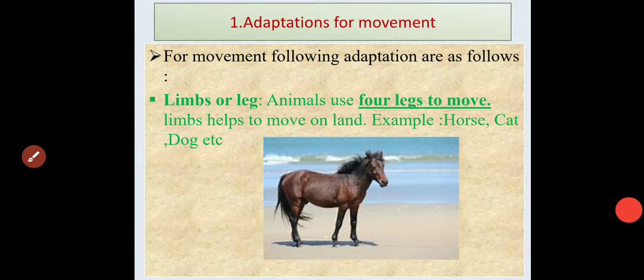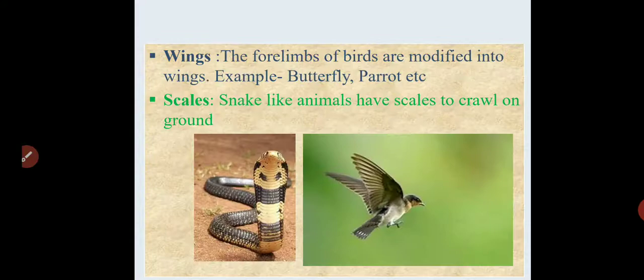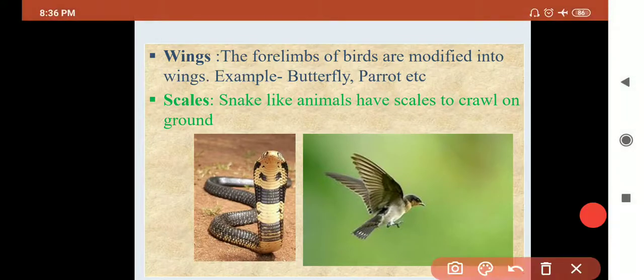See, first one is limbs or legs, second is fins, third is web feet, then the fourth point is wings. Are we able to fly? No, we are not able to fly. Why? Because we don't have wings.